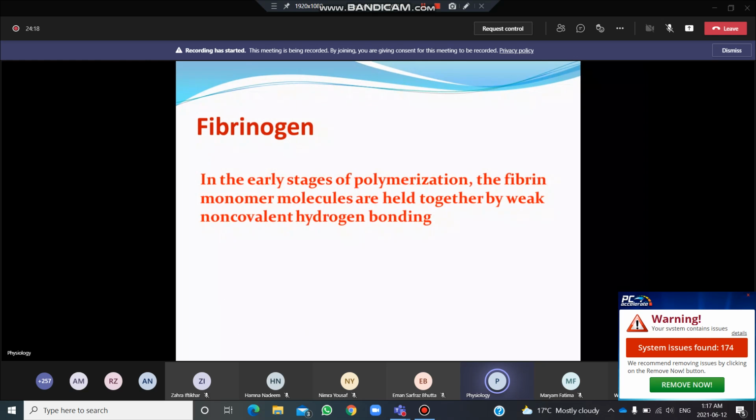Now, once fibrinogen is converted into fibrin, then the fibrin polymerizes. In the early stages of polymerization, the fibrin monomer molecules are held together by weak non-covalent hydrogen bonding. So these fibrin monomers are weak, and with non-covalent hydrogen bonding the clot is soft, but later on it becomes firm.